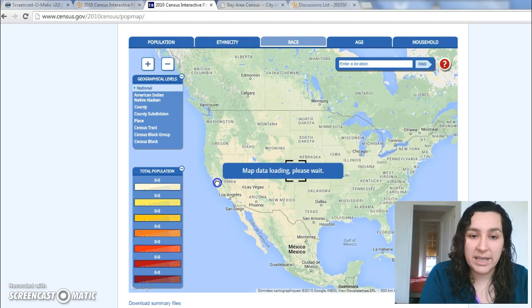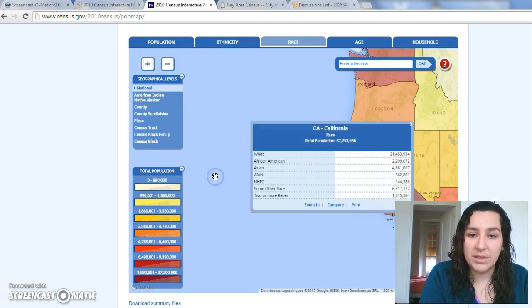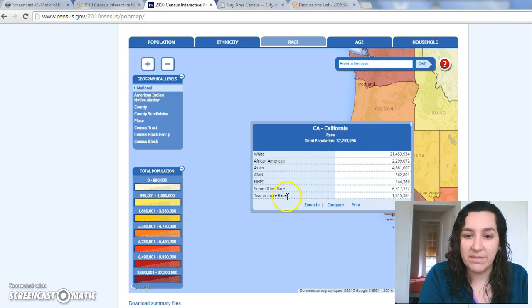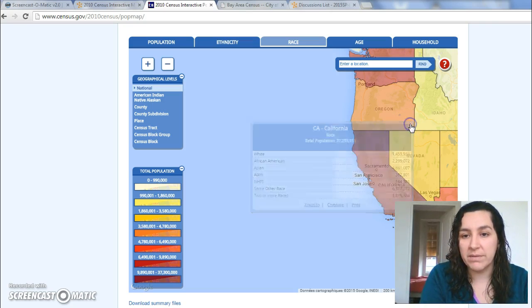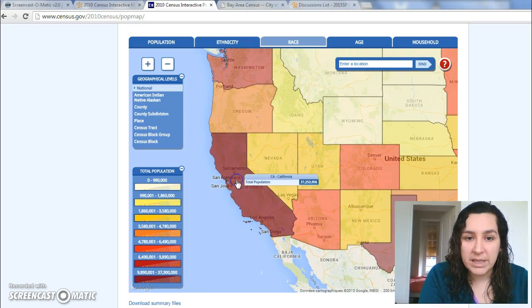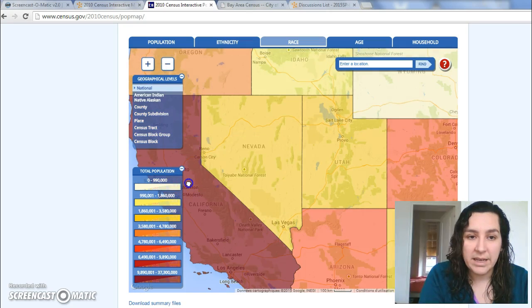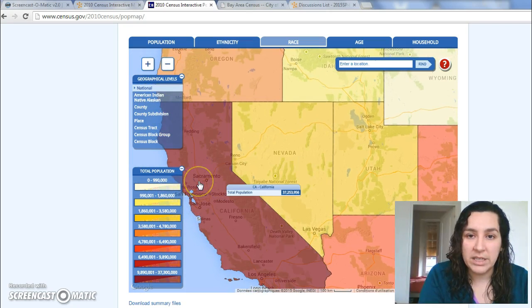So like, I'm looking at California. You see that it's loading. I'm going to double click on that state. It's going to give me all the information. It even has a comparison button so that you can kind of log the cities or the locations that you're looking at, and it'll keep all of this information for you. But I want to zoom in here to look at counties. So you can continue to do that.